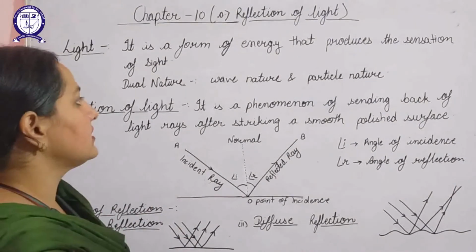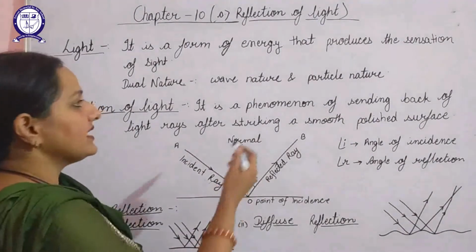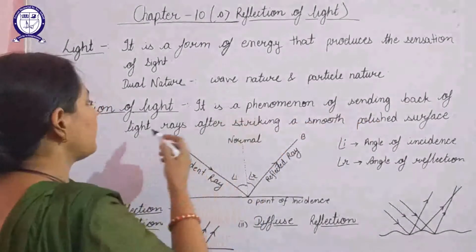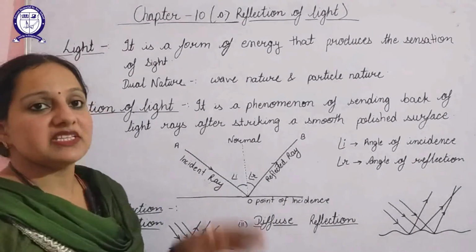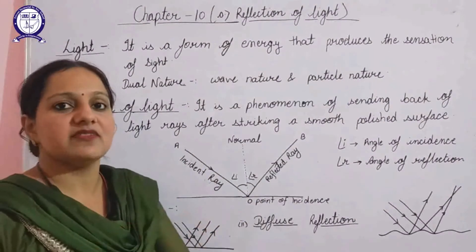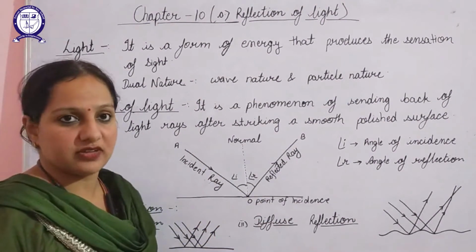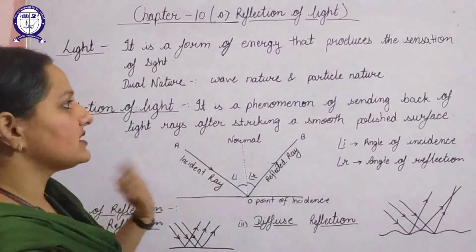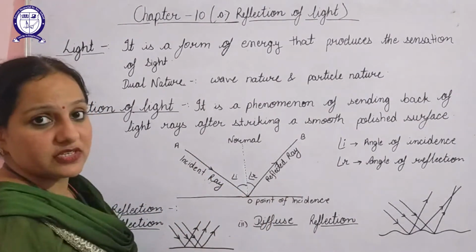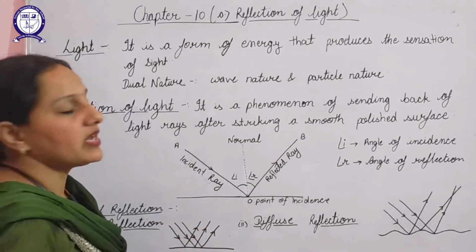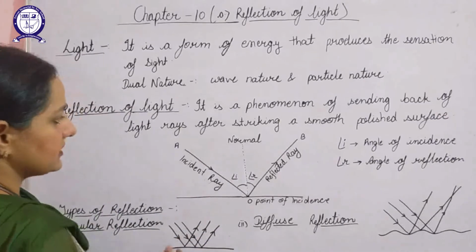Next is the reflection of light. As you have already studied in your previous classes, it is the phenomenon of sending back of light rays after striking a smooth polished surface. That means whenever light rays strike a smooth polished surface, those light rays will be sent back, or bounced back, by the reflecting surface. This complete phenomenon is known as reflection of light.